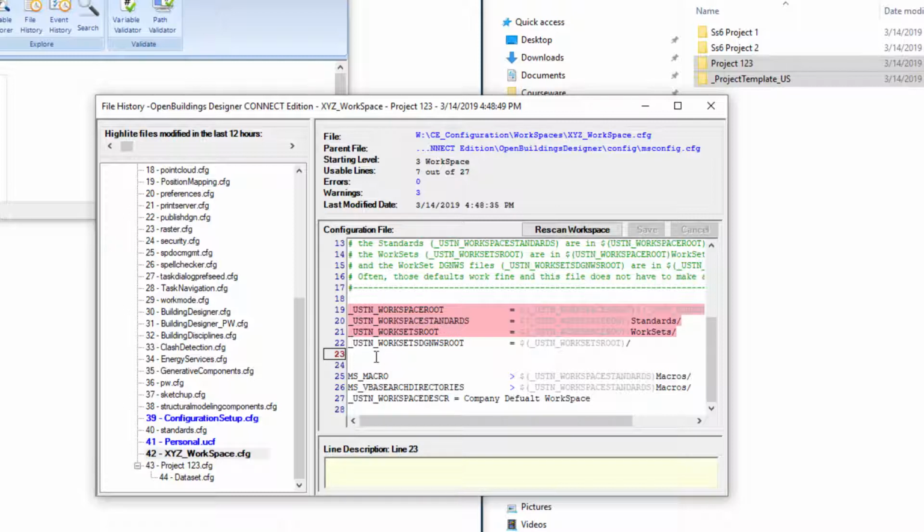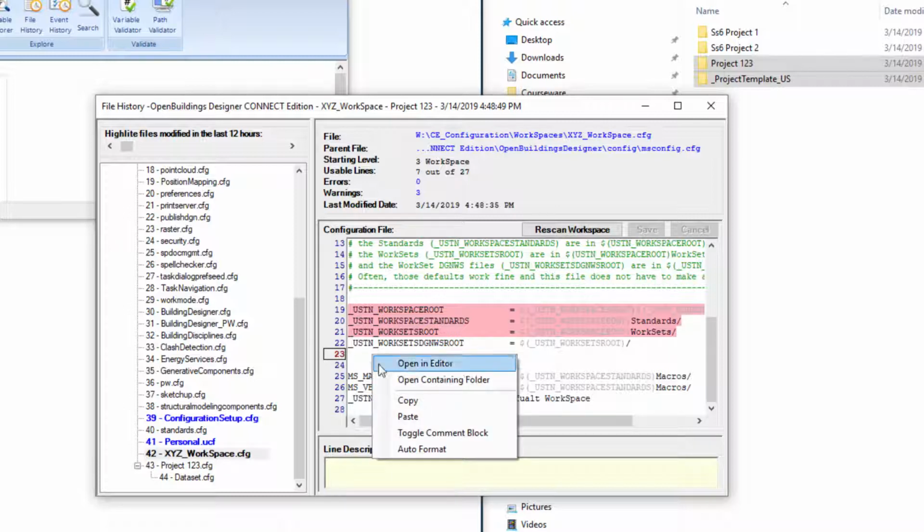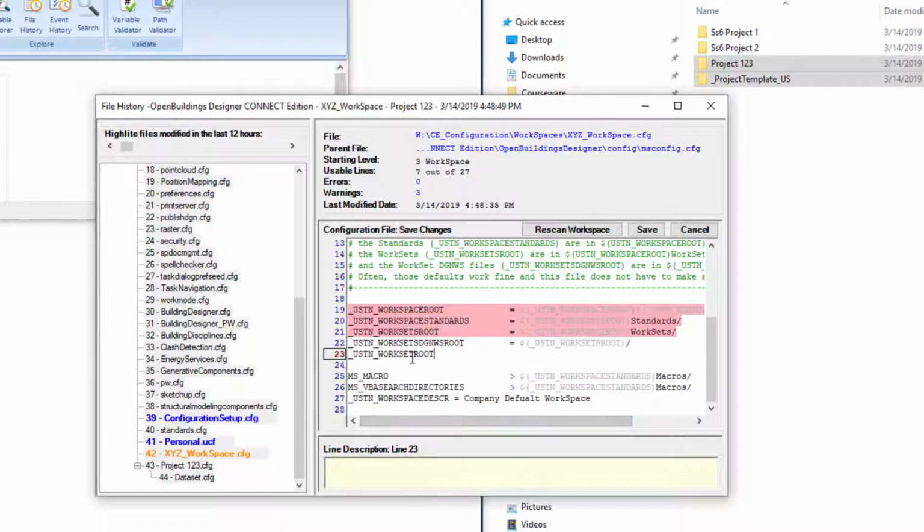So we're just going to paste. This will paste that UStation workset root variable that I just copied. And the copy and paste just ensures that we haven't made any typos there. And let me just tab over, and we're going to use an equal sign to define that variable. And then we want to set it to our P drive. So that's P:// or wherever you have decided to locate those worksets.